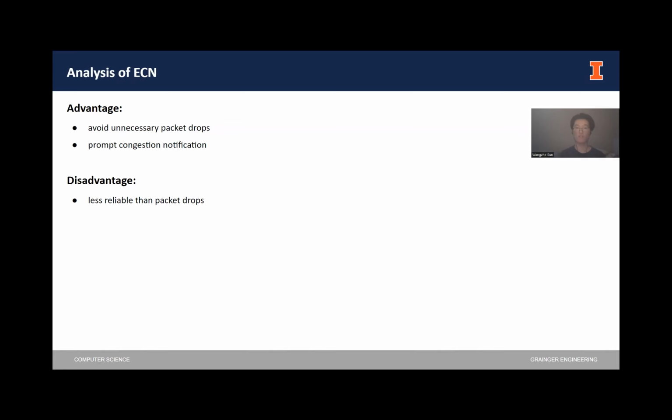So if TCP messages fail, like maybe get dropped on the road, there's no way for the TCP sender to learn about the congestion and make a reaction to it. So compared with the ECN mechanism, even though the packet dropping approach is much slower, it provides a more reliable mechanism for congestion control.